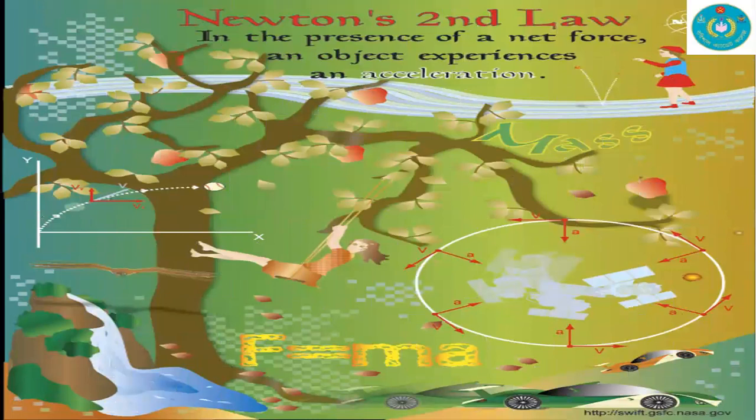Newton's second law: in the presence of a net force, an object experiences an acceleration. This is the concept of Newton's second law, and we have the equation F = ma. Here m is the mass, a is the acceleration, and F is the force.